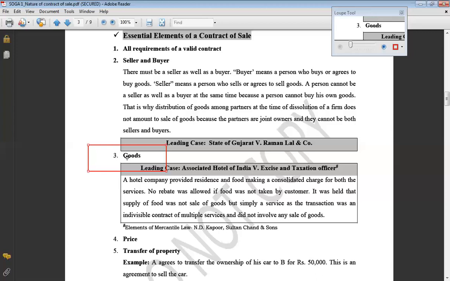So that is not said to be a sale of goods because money is not regarded as goods as per section 2 subsection 7 of this act. Also, actionable claims. Now, what are actionable claims? Claims means a person has some book debts. He has to recover some money from somebody. Somebody is your debtor, and you want to recover that money from that person.